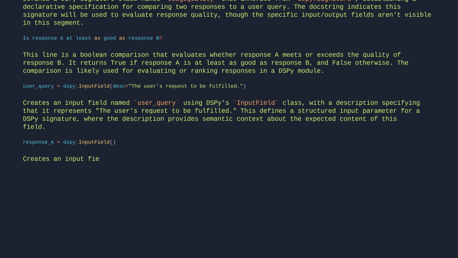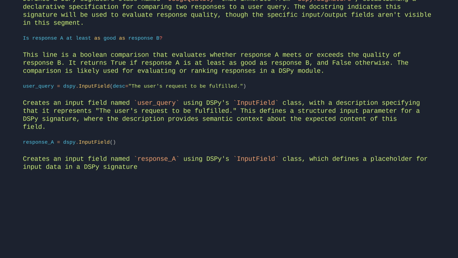Creates an input field named response A using DSPy's input field class, which defines a placeholder for input data in a DSPy signature. This field will be part of a declarative specification for a DSPy module's expected input structure.